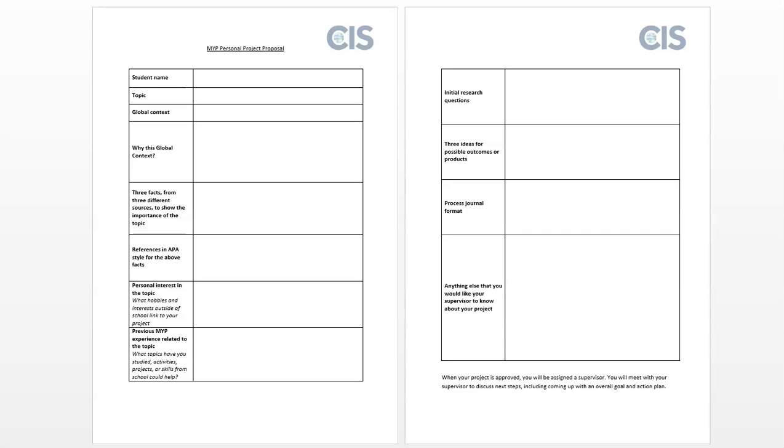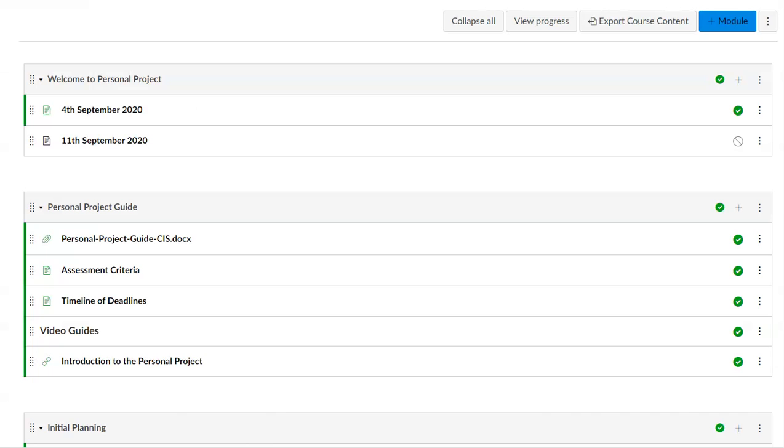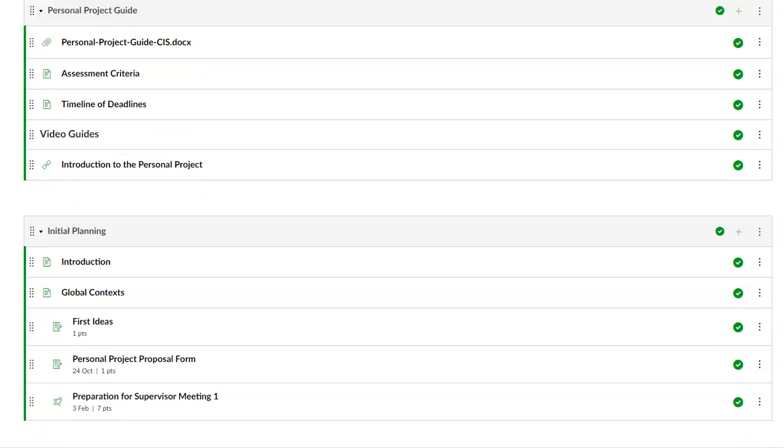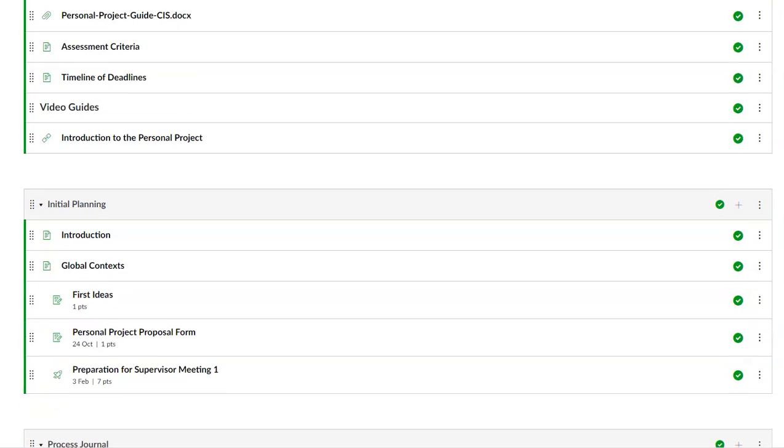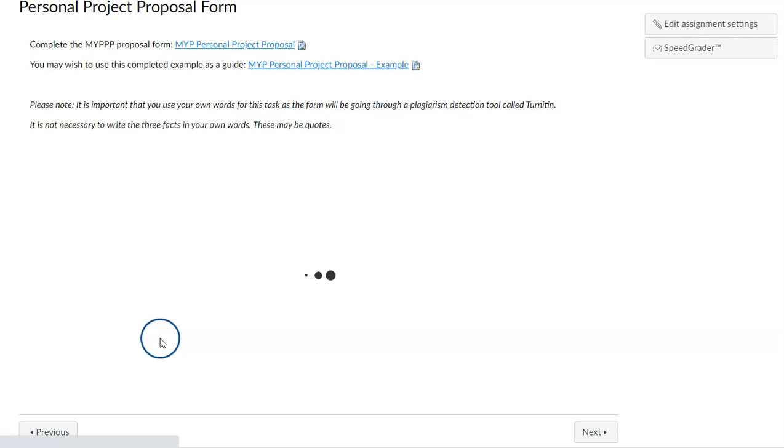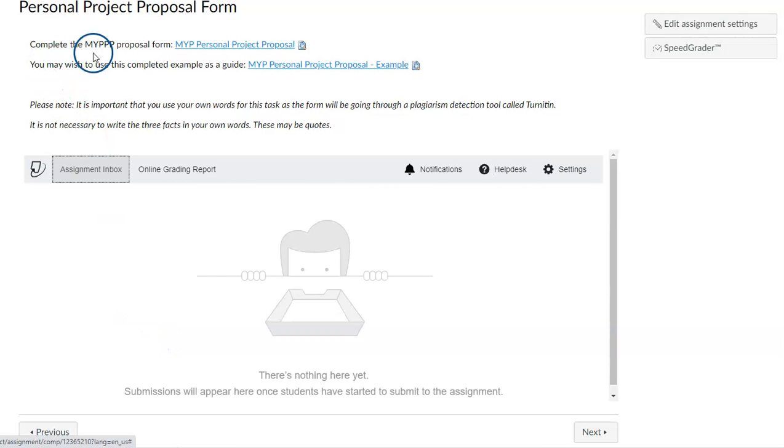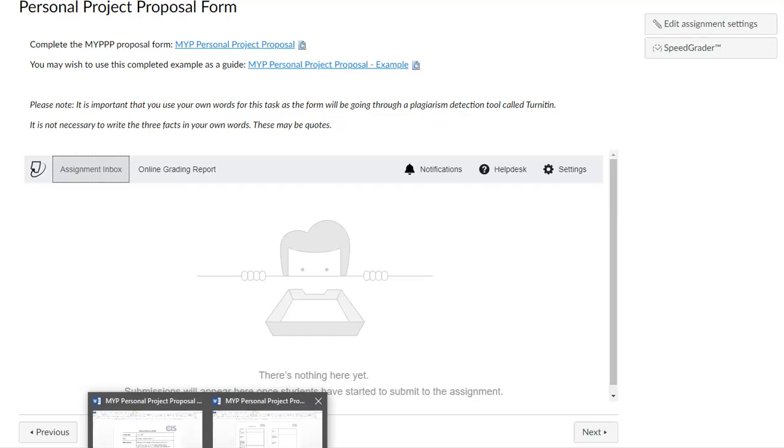As a reminder of how to find the proposal form, go onto Canvas, onto the PP Canvas course, in Modules, scroll down until you see the module Initial Planning. Click on the Personal Project Proposal Form. Here you will see a link that says Complete the MYPPP Proposal Form. If you click directly on this link, you will be able to download the form, and it will look like